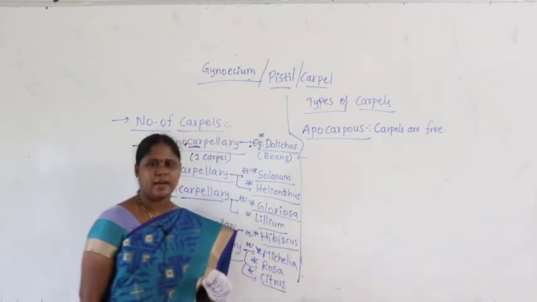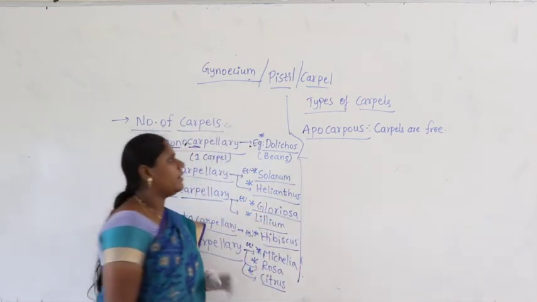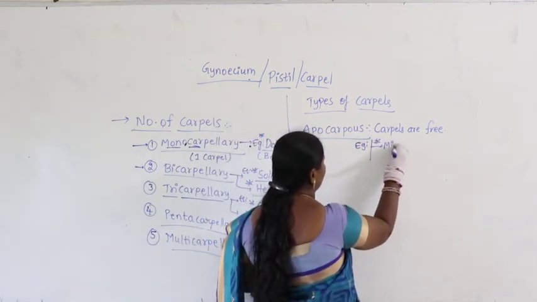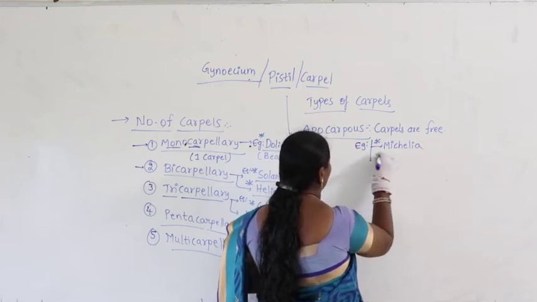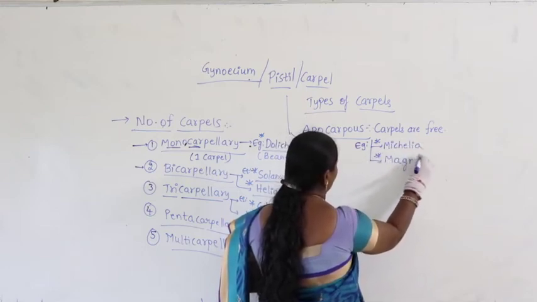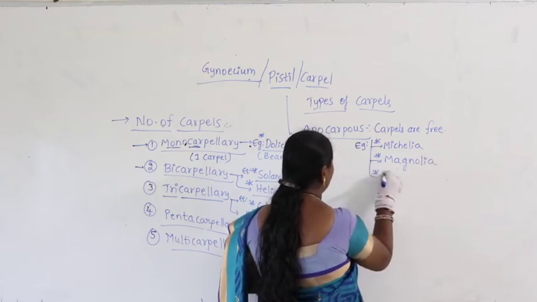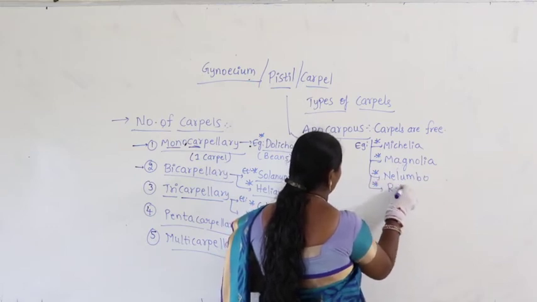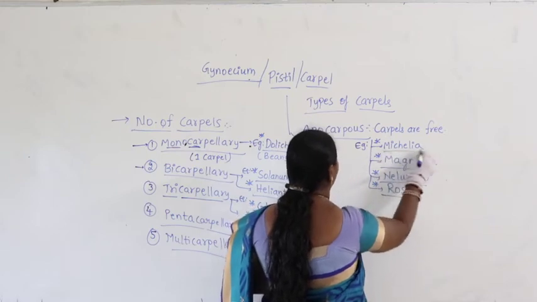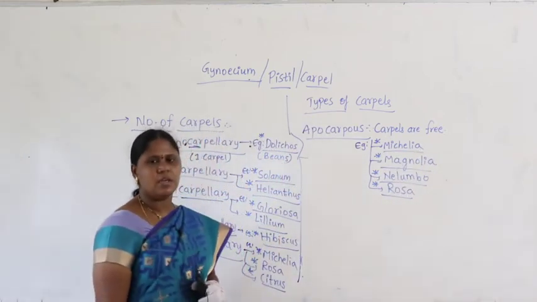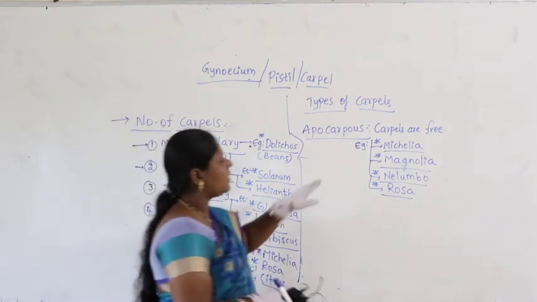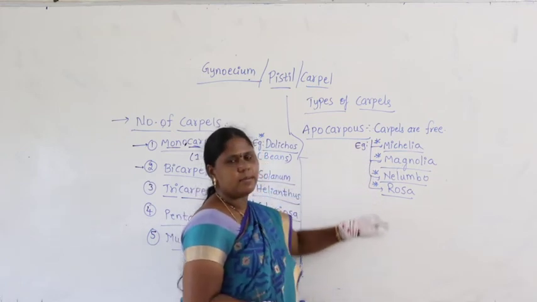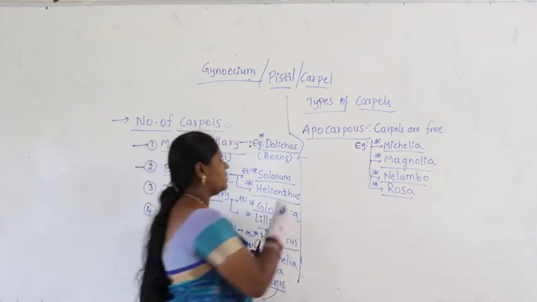Free means they are not attached, not joined, not united. Where do you find such a condition? We find it in Michelia, Magnolia, Nelumbo, and Rosa indica. These are the examples for the apocarpous condition.